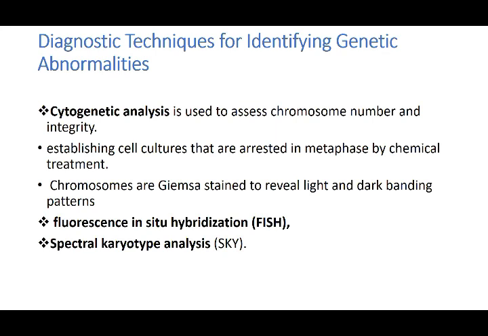And then a special karyotype analysis, a very important test. Karyotyping is done, and you see whether the number is normal or whether the size of the chromosome is normal, so that you can make out whether it is a sex aneuploidy or an autosomal aneuploidy. So these are the tests which can be done specifically for genetic abnormalities, maybe numerical, maybe structural.